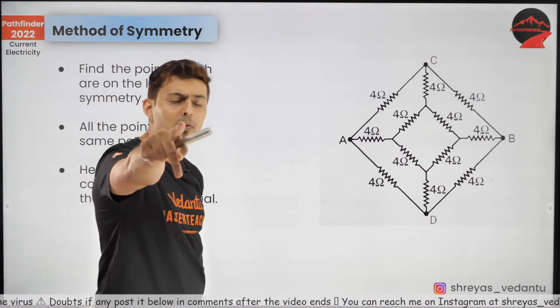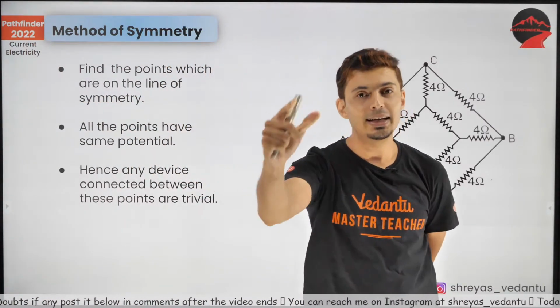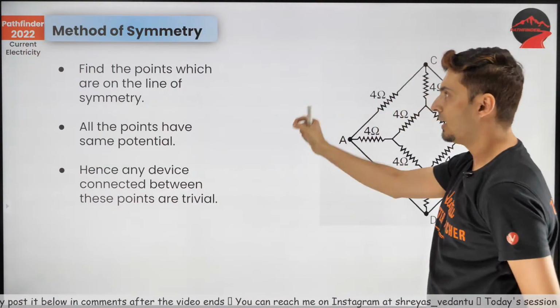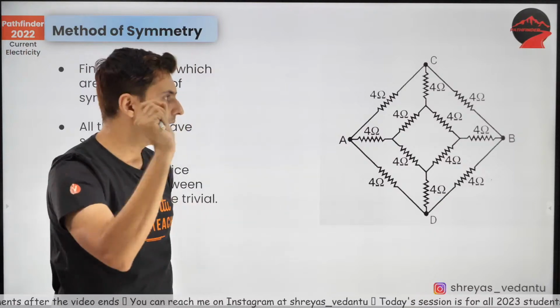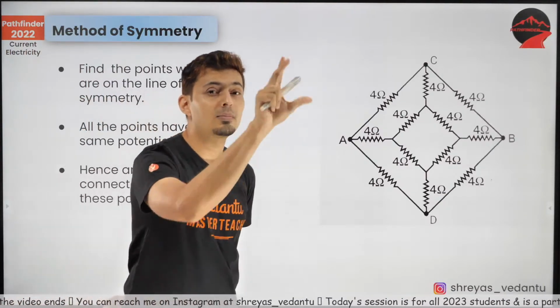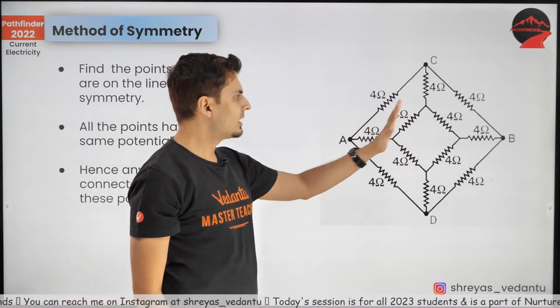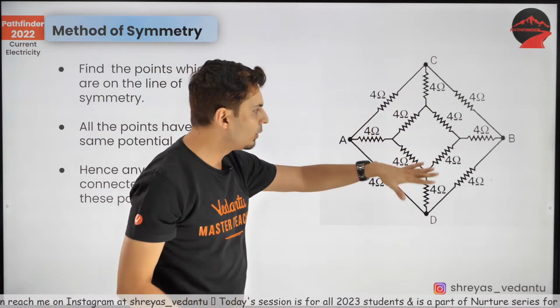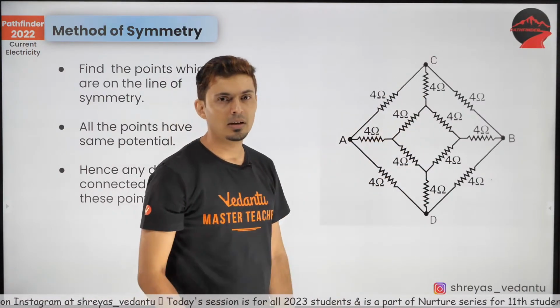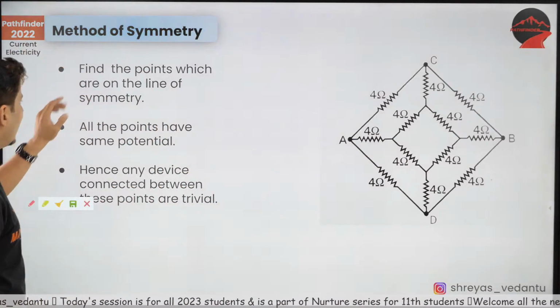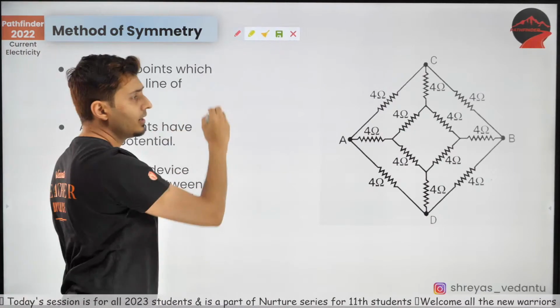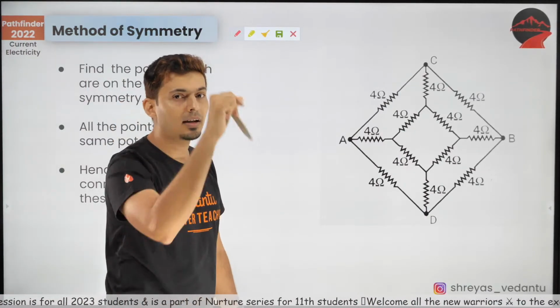Very important type of question. This question is very likely to come in the examination. What you need to identify? See if there is some symmetry. Something is similar, left and right, top and bottom. Usually, you will find that there are some points which are symmetrically located.